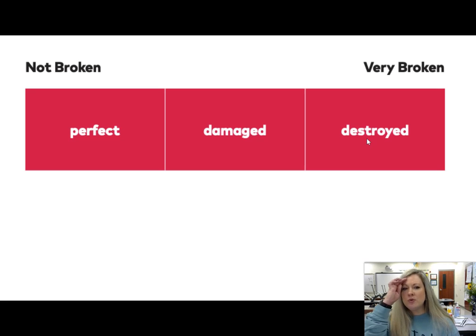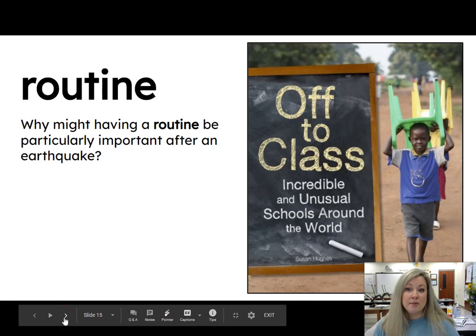Now, if the schools in Port-au-Prince, Haiti, were damaged and destroyed by the earthquake, what kind of problem does that have for the school? What kind of problem would that cause? Yeah, children would not be able to go to school. If the schools are damaged and destroyed, they're not going to be able to go to school. Let's go ahead and read some more to find out what happened.